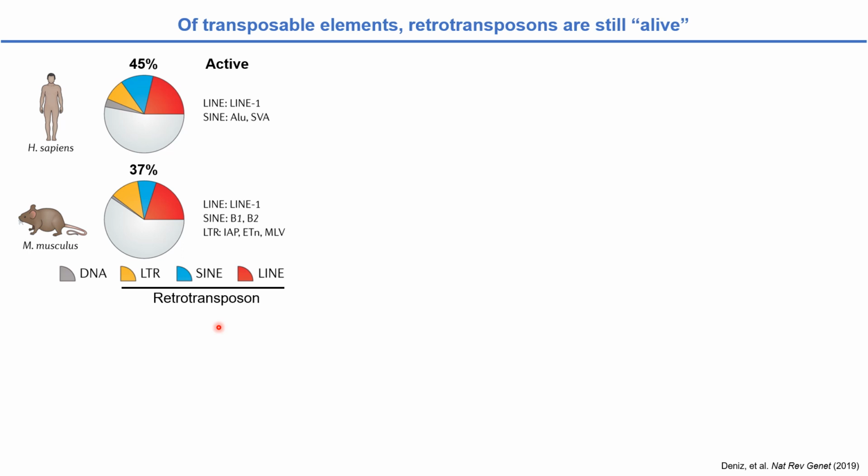Some evolutionarily young subfamilies of retrotransposons, such as LINE1 and Alu in human, and LTR, can be transcribed into RNA, then reverse transcribed into DNA, and finally reinserted into the host genome through a copy-and-paste mechanism.